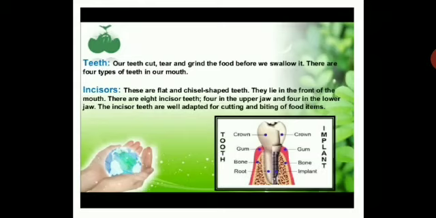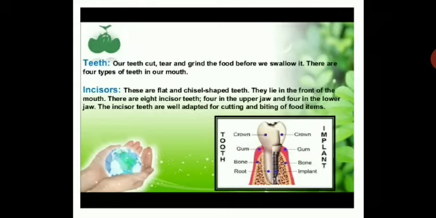Now teeth. Our teeth cut, tear and grind the food before we swallow. There are four types of teeth in a mouth. Incisors. These are flat and chisel shaped teeth. They lie in the front of the mouth. There are eight incisor teeth, four in the upper jaw and four in the lower jaw. The incisor teeth are well adapted for cutting and biting of food items.